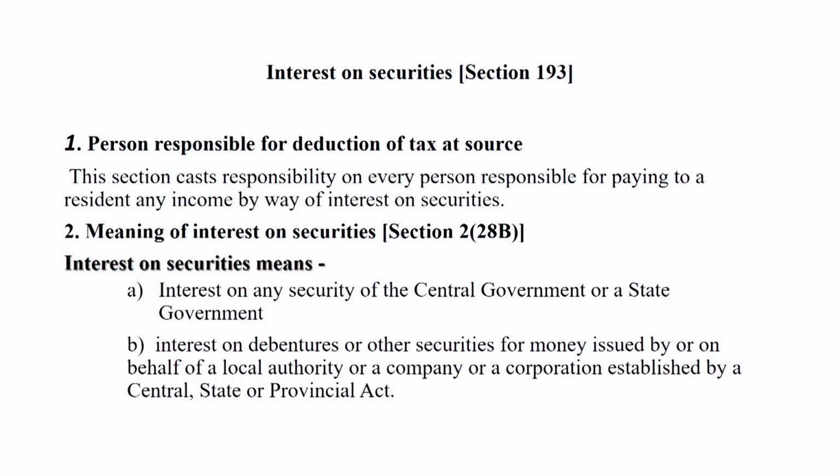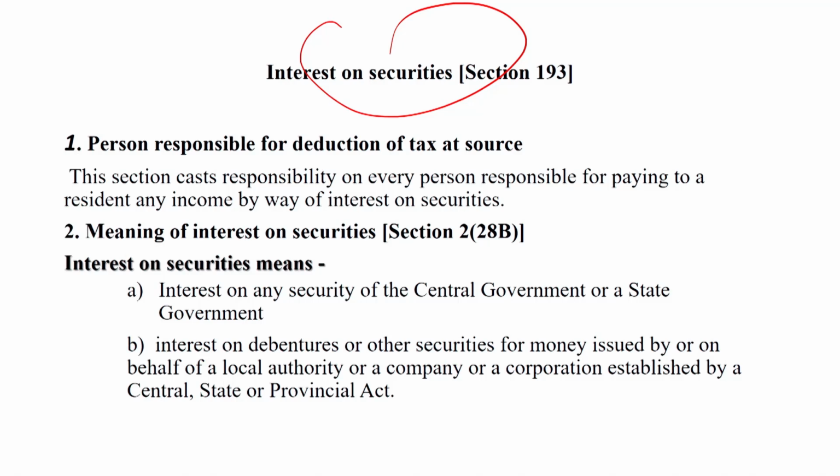Dear students, section 193. Section 193 is related to interest on securities. Security means such financial instruments, such financial avenues, which are purchased by the investor for the purpose of getting some profit, and this profit is called interest.